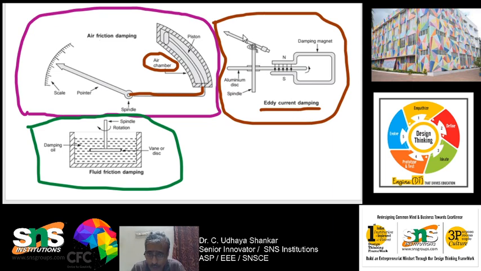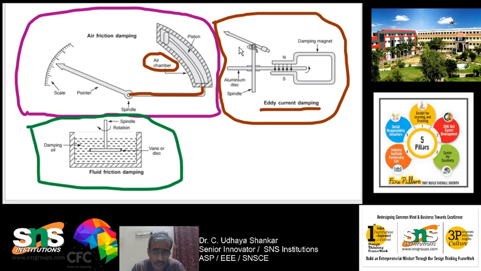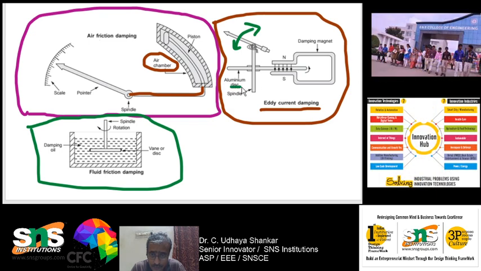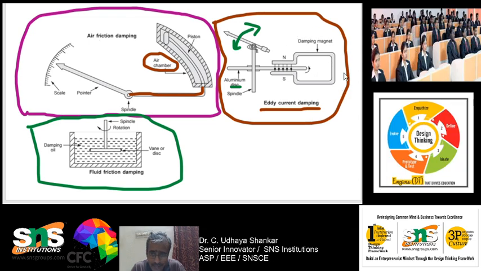Because of it, here you can see that whenever this pointer is oscillating here and there, this is attached to the spindle with this aluminum disc. So, this aluminum disc is nothing but a circular disc. So, this will be connected to a magnet. So, here you can see that the magnet is there. So, this magnet plays a very vital role.